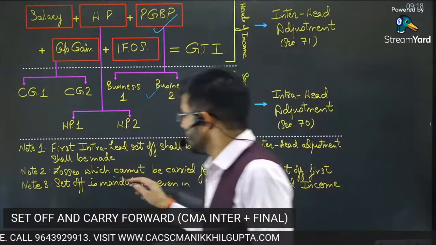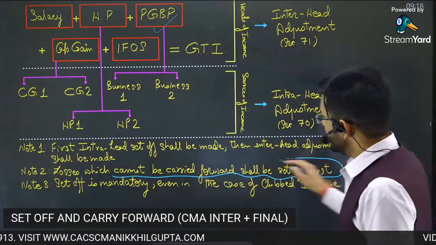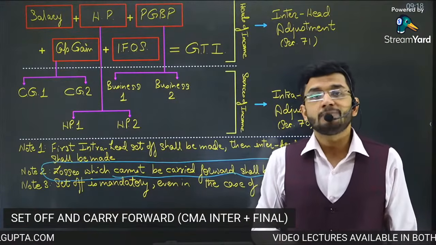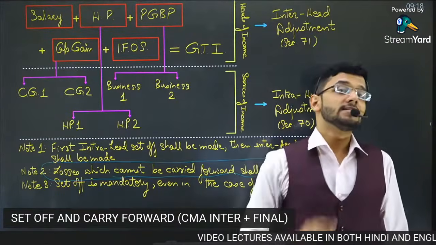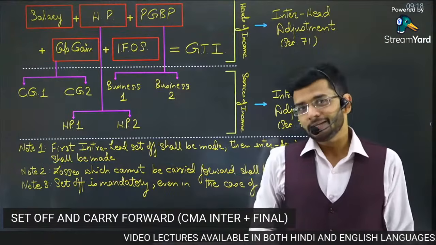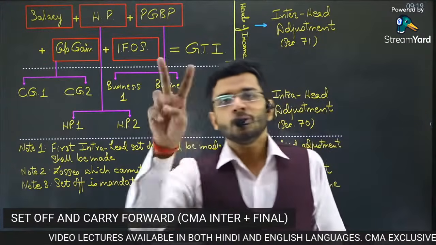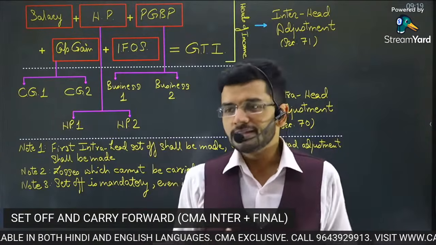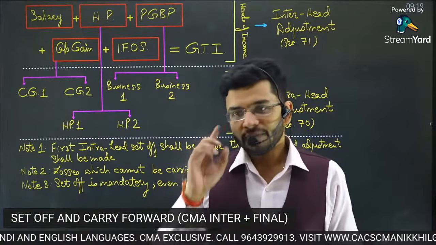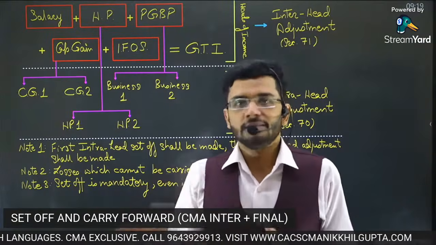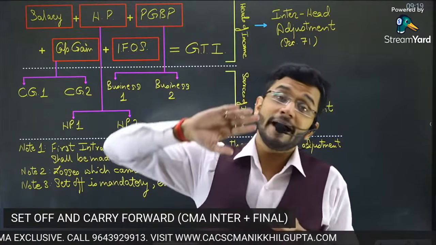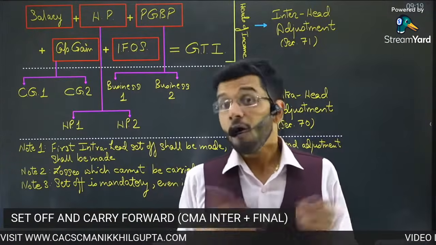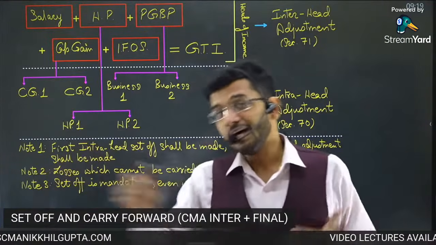Rule number two, losses which cannot be carried forward shall be set off first. Now, guys, losses come with an expiry date, just like your medicines come with an expiry date. Suppose you have two strips of tablets, both of the same medicine. One of them is expiring after 1 month, the other one is expiring after 3 months. Which one will you consume first? Obviously, the one which is expiring earlier.